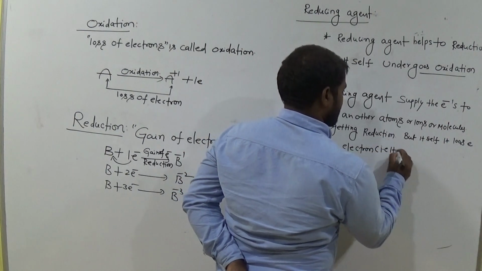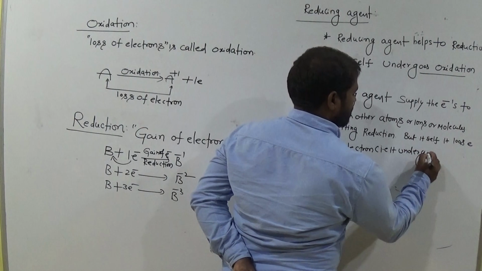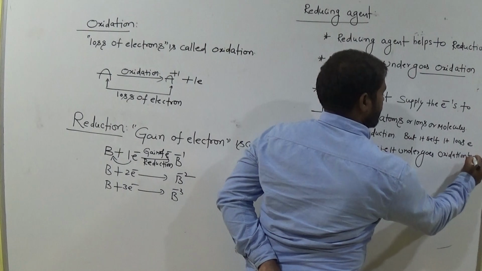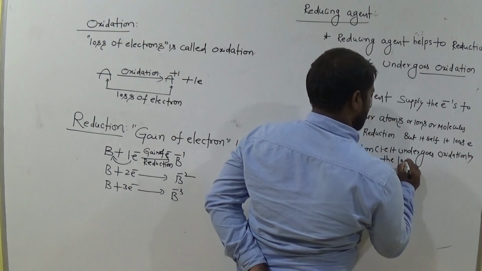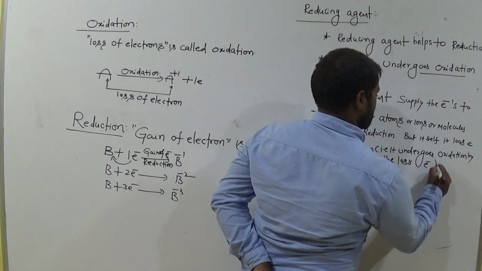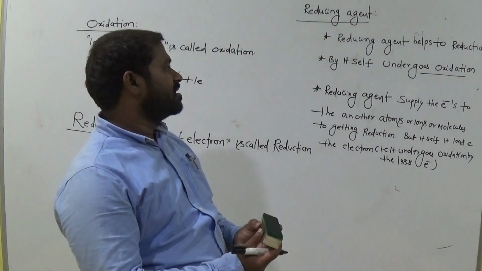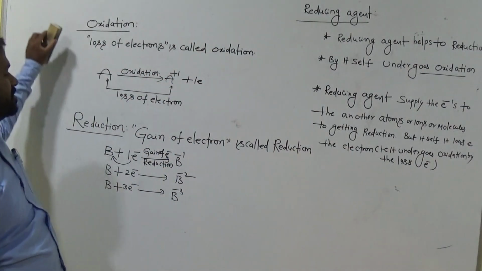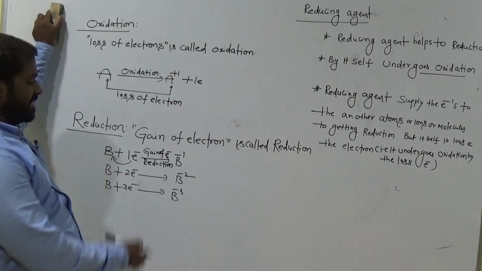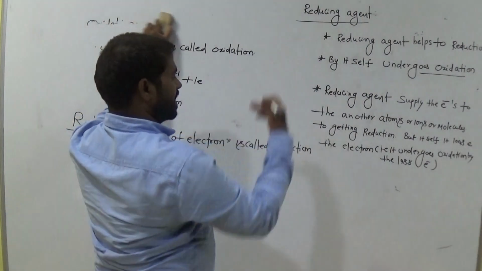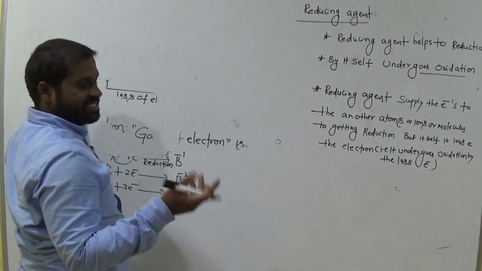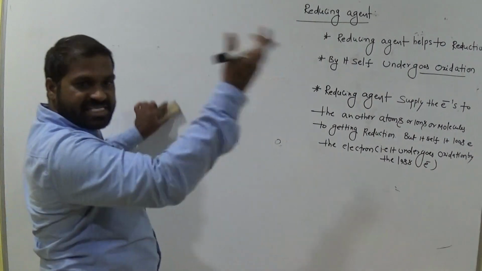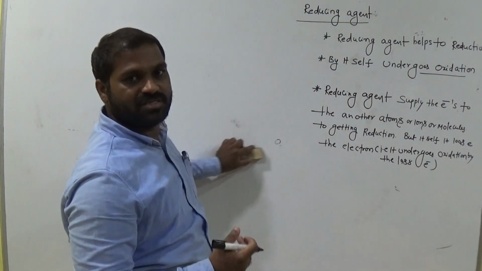That means it undergoes oxidation by the loss of electrons. Is it clear? I will explain with an equation. Oxidation means loss of electron, reduction means gaining of electron. Remember, now the terms are reducing agent. What is reducing agent? Reducing agent helps the reduction of the other compounds. Okay?